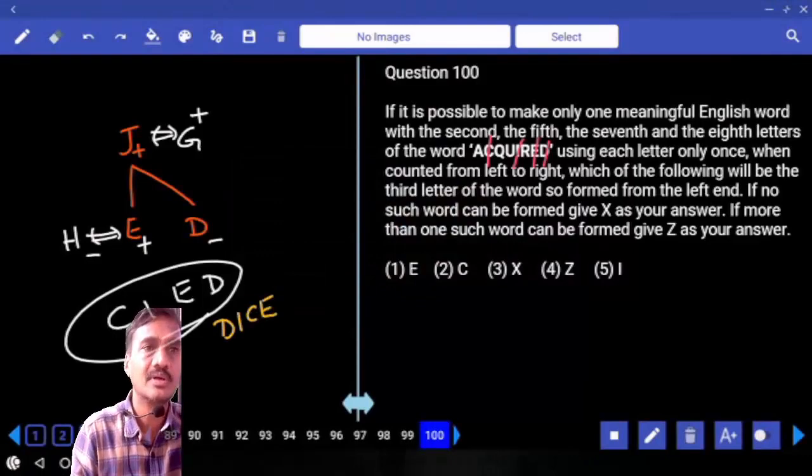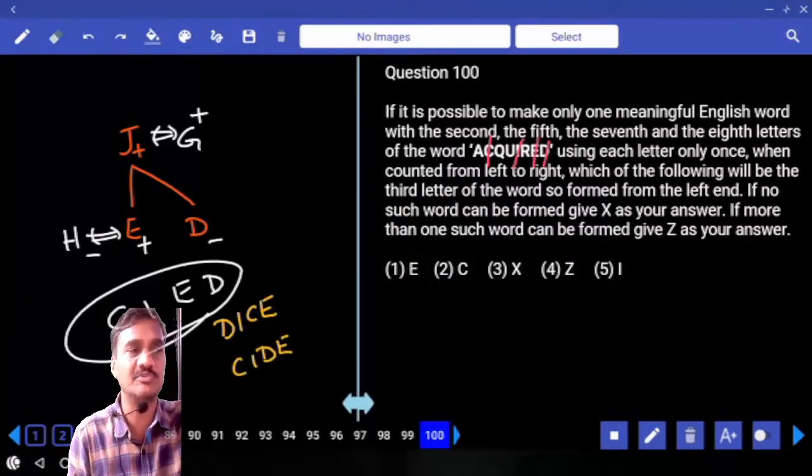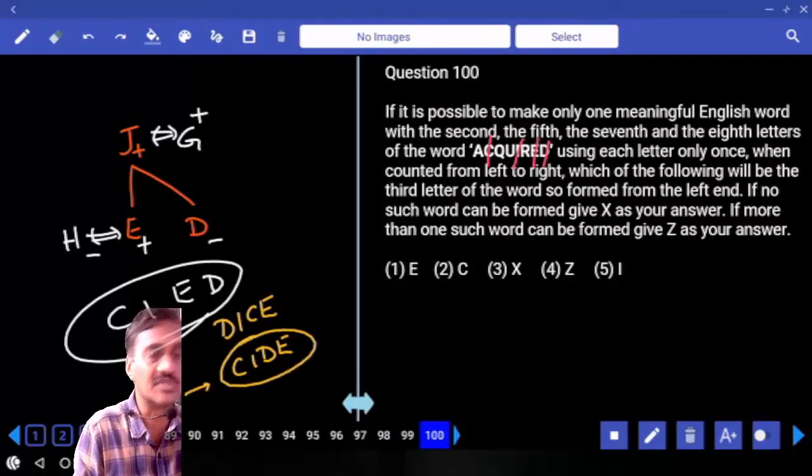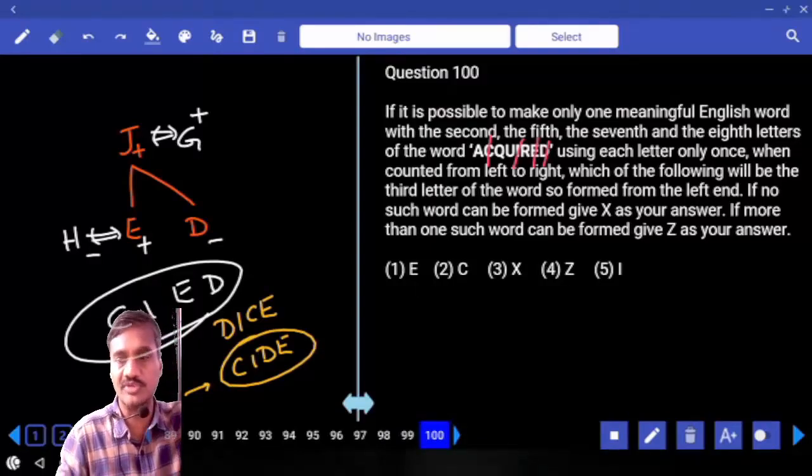And C-I-D is side. What do you mean by this one side? Side means killing. Suicide, isn't it? Pesticide and all these. This is the suffix of this one, side. Hence there are 2 words that can be formed. Hence more than one such word is the answer. Choice for question number 100.